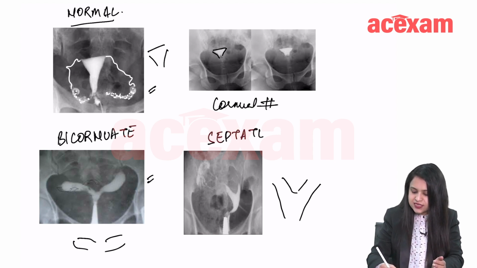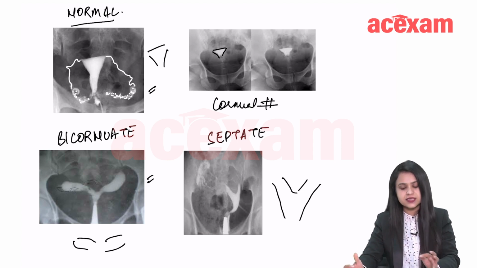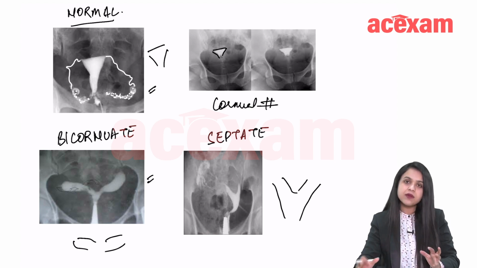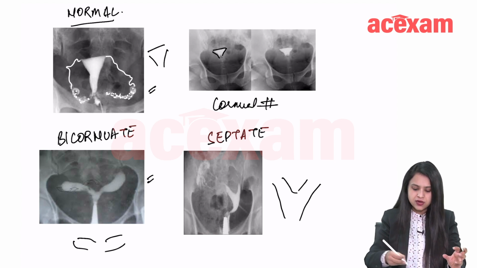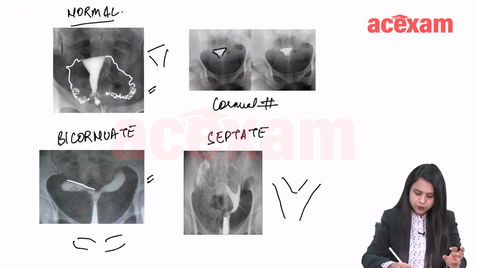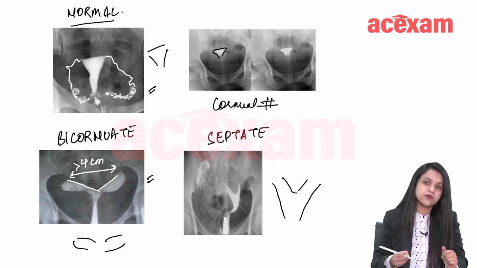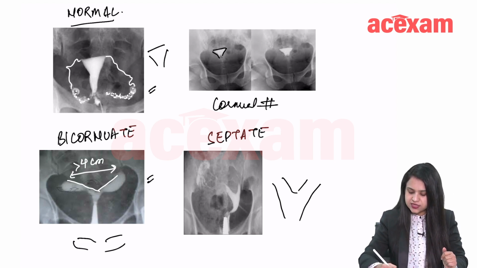Although it is difficult to differentiate between bicornuate and septate just on the basis of HSG findings, still in a bicornuate uterus there will be two horns appearing separate from each other, making an obtuse angle, and the distance between the two horns would be more than 4 centimeters. As opposed to that, in a septate uterus, it will make an acute angle.